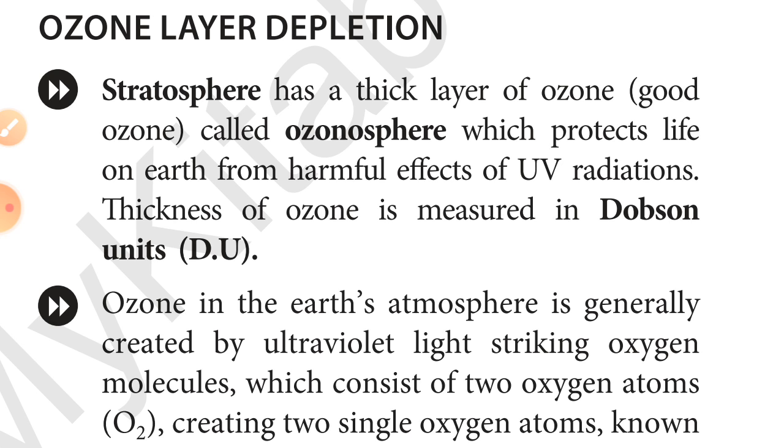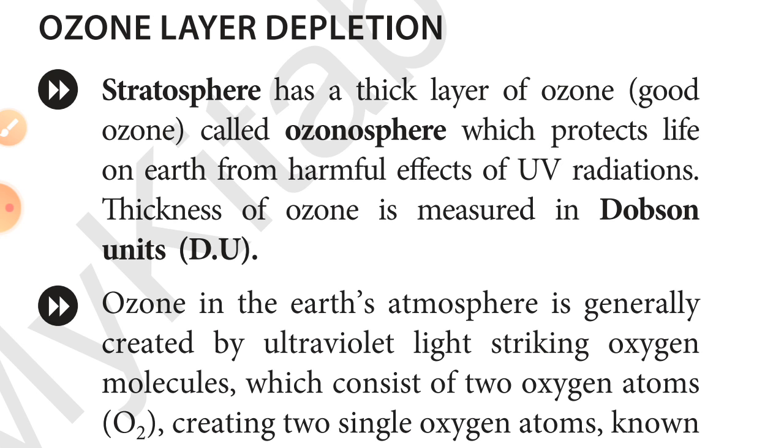But on the other hand, ozone can also be good. Why? Because whenever this ozone is found in the layer of the stratosphere, this ozone layer acts like a shield absorbing the UV ray radiations coming from the sun. So whenever the ozone is in the stratosphere, it is a good ozone, but when ozone forms in the troposphere, that is a bad ozone, right?